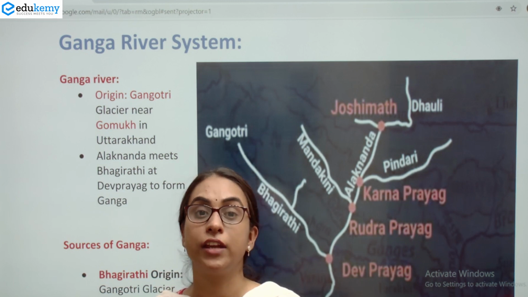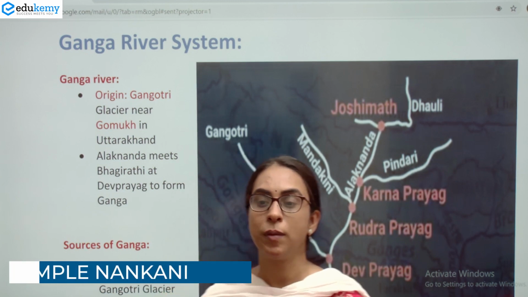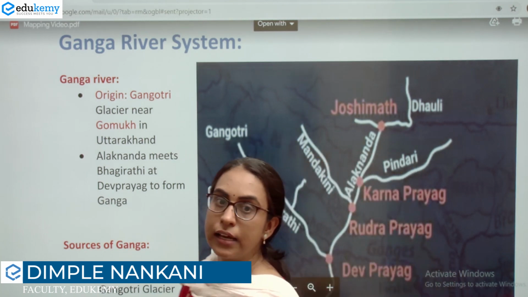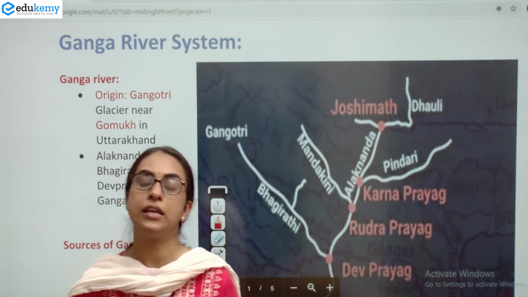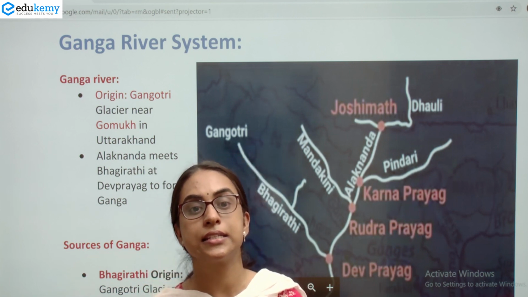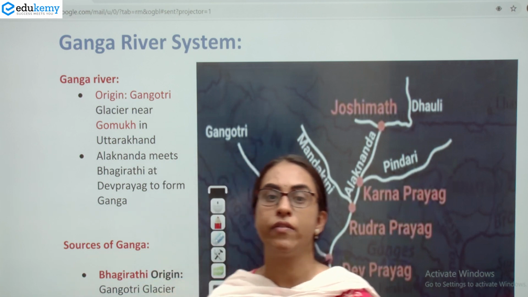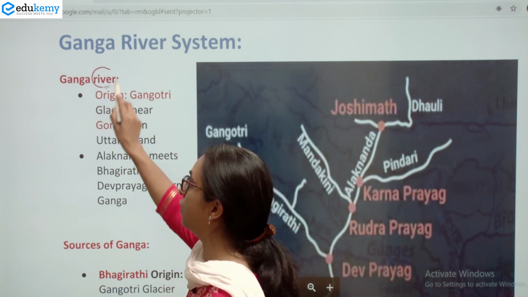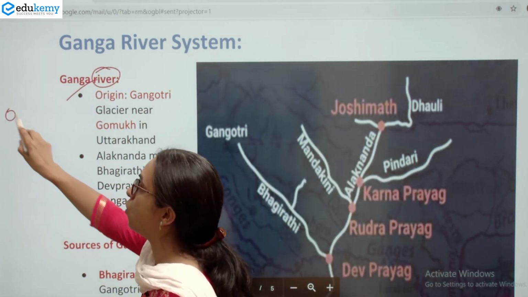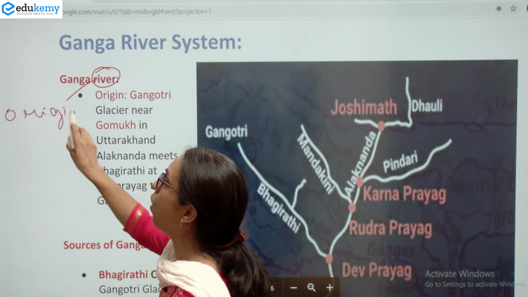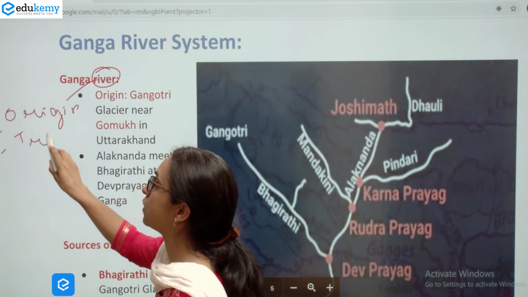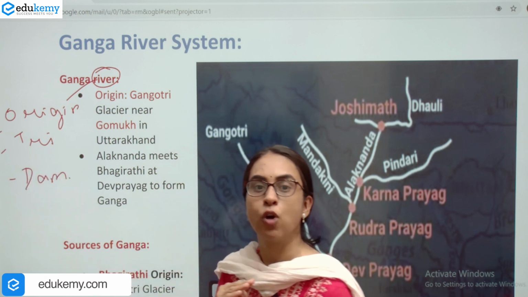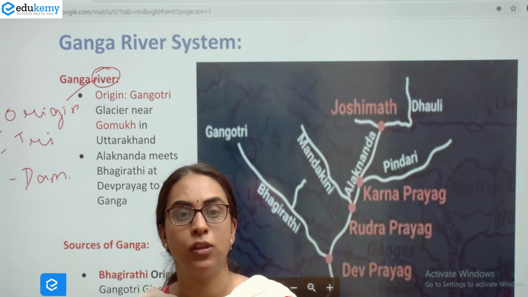Today we would be covering the mapping section, and we would be covering the Ganga river system. If we analyze the questions that UPSC has been asking on mapping, it is cutting across various themes. When we say cutting across various themes, it means that for a particular river, they can ask you what is the origin, what are the important tributaries, what important dam is there. This is very commonsensical and generally prepared by all the students.